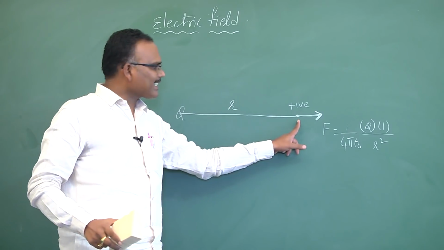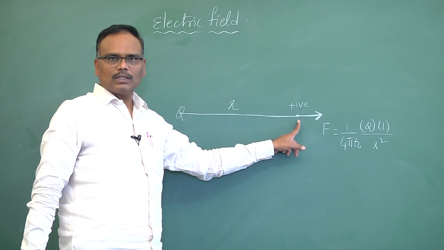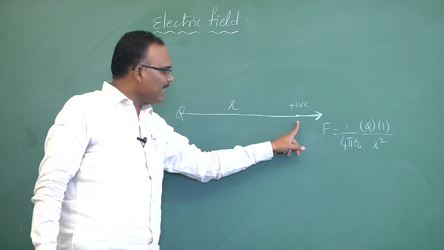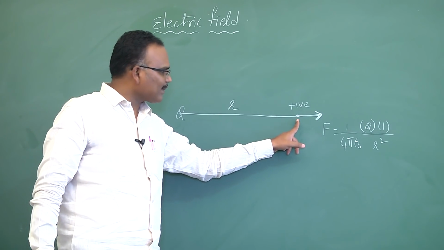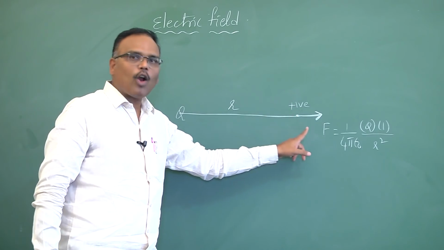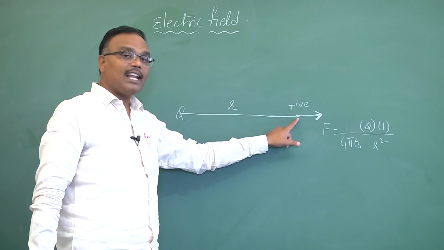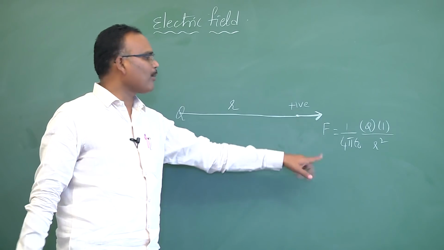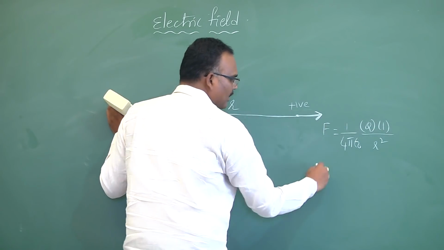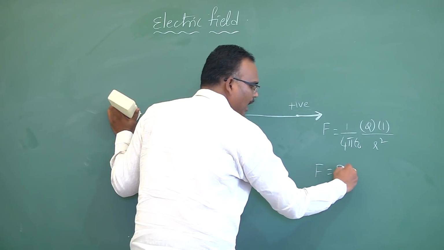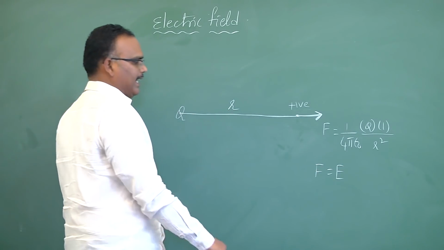This is the force acting on it. The force experienced by a unit positive charge at this place is called the electric field strength at that point. When we place a unit positive charge, the force is called the electric field at that point.